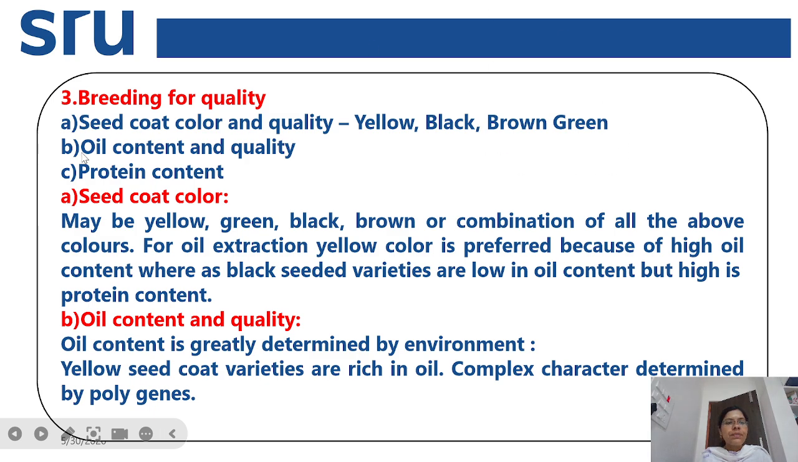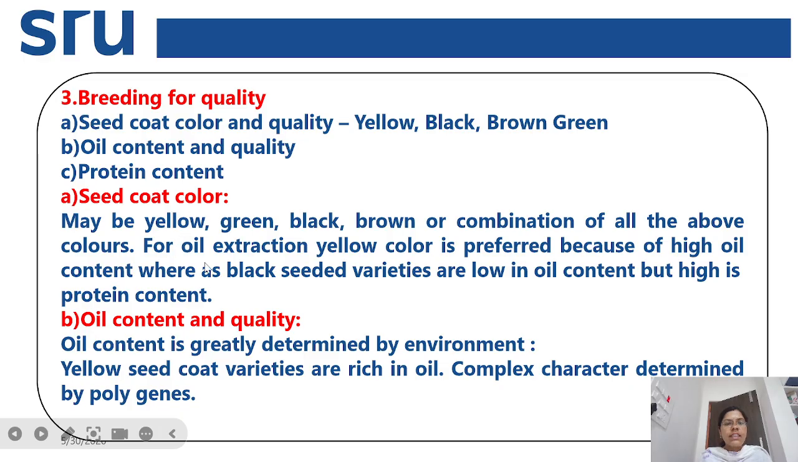And next is the oil content and quality and protein content. So these are the three important quality parameters which can be observed in the soybean crop: seed coat color, oil content, and protein content. So first is the seed coat color. The seed coat in soybean may be yellow or green, black or brown, or a combination of all these colors.